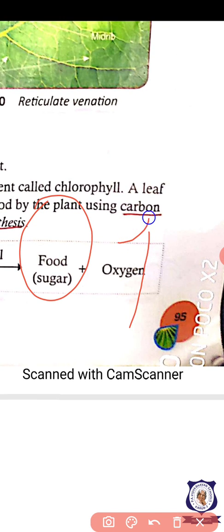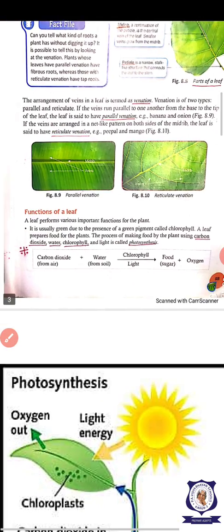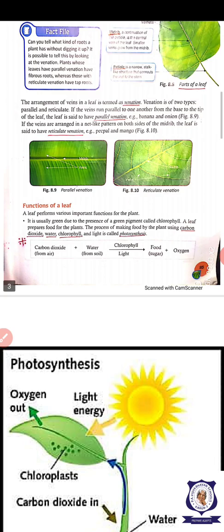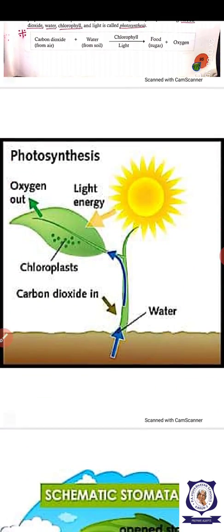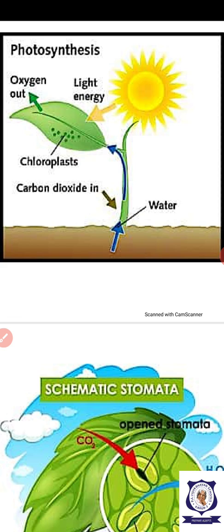Oxygen is liberated. Oxygen is the gas, O2. Photosynthesis is very important for plants and also for us, because plants prepare food and we also get the food, isn't it?